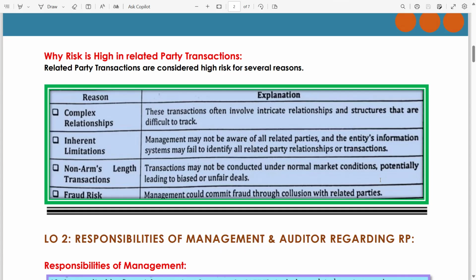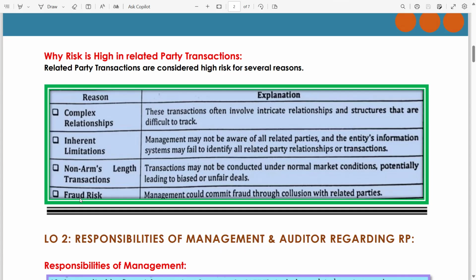Non-arm's length transactions. A non-arm's length transaction means a transaction which is not conducted on market terms and conditions. There is a specific condition attached to the transaction, or a specific discount which is solely for that entity or that person. Transactions may not be conducted under normal market conditions, potentially leading to biased or unfair deals.